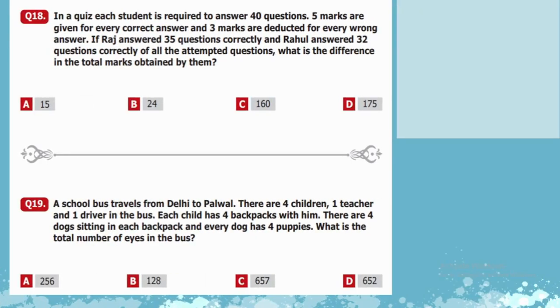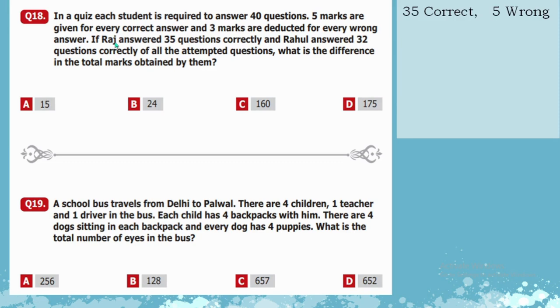In a quiz, each student is required to answer 40 questions. 5 marks are given for every correct answer and 3 marks are deducted for every wrong answer. If Raj answered 35 questions correctly and Rahul answered 32 questions correctly, of all the attempted questions, what is the difference in the total marks obtained by them? So here the total is 40.